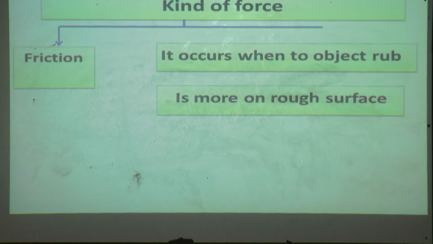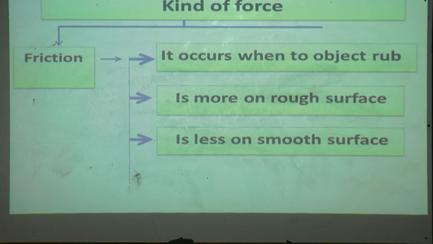We'll see about friction. It occurs when two objects rub. It is more on a rough surface.